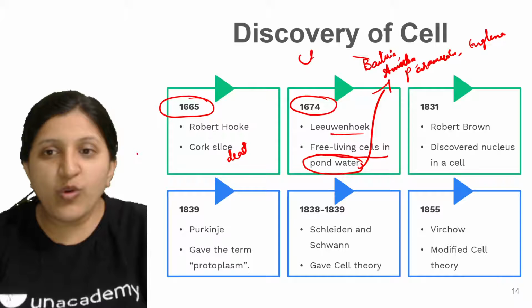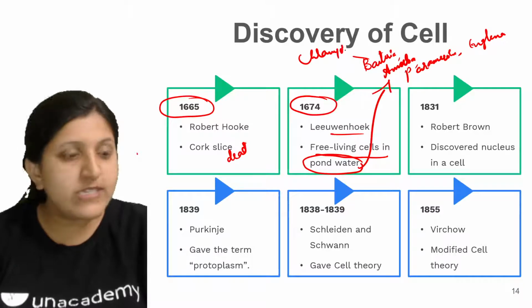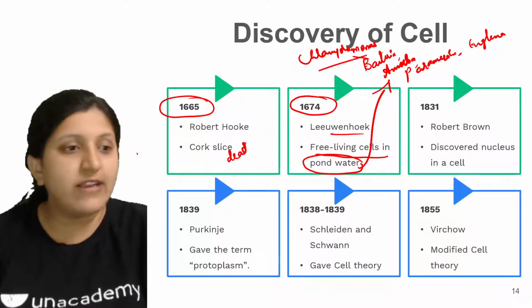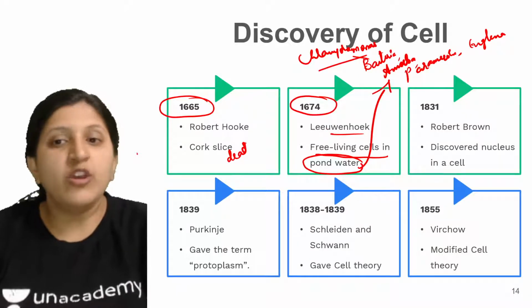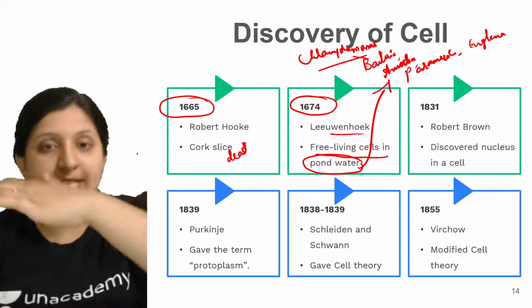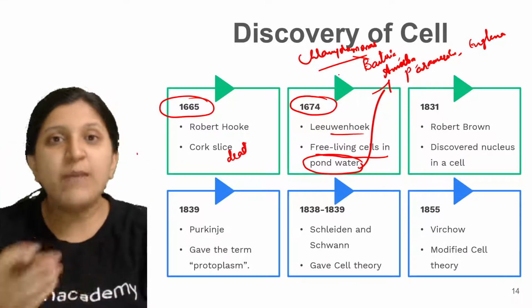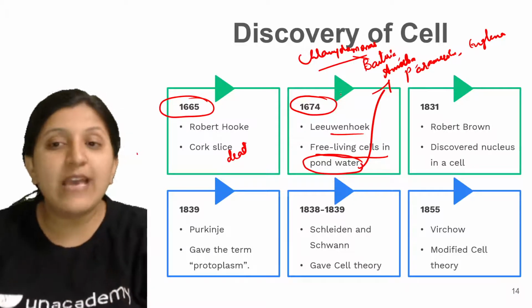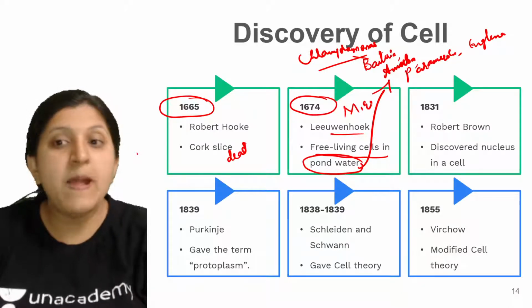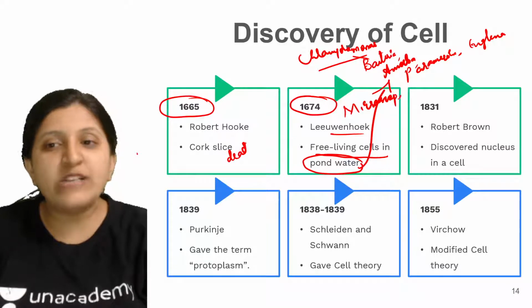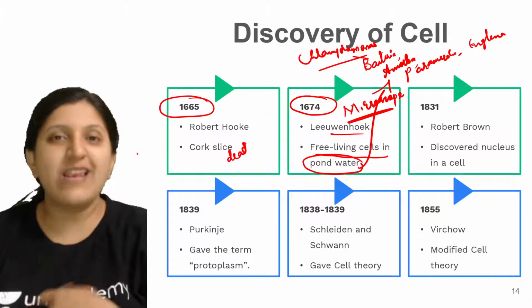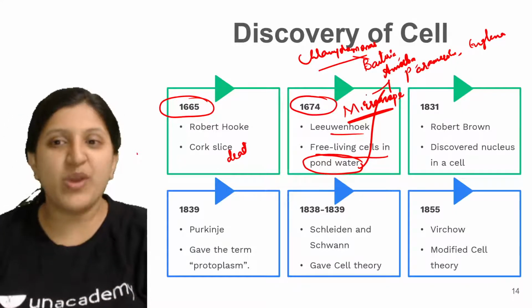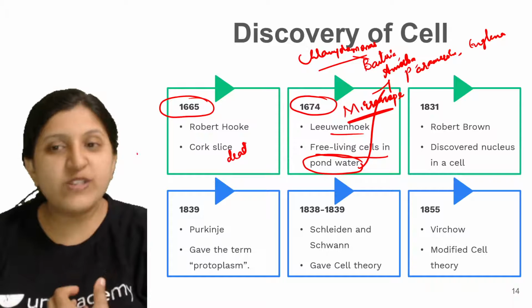Then chlamydomonas might be there, which is a form of algae itself. All these organisms we can find, but he observed a living cell, a moving cell. He was able to observe some movement occurring in that cell, again with the help of a microscope, because we cannot see these tiny unicellular cells with the naked eye. So a microscope is always required. A microscope was used to observe this cell.